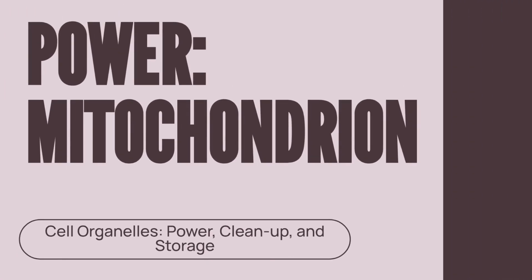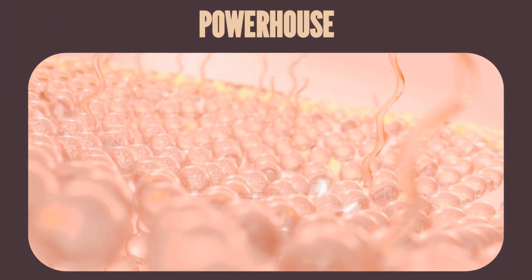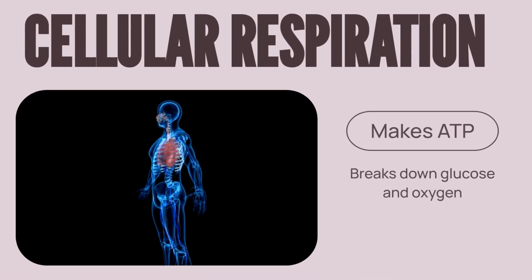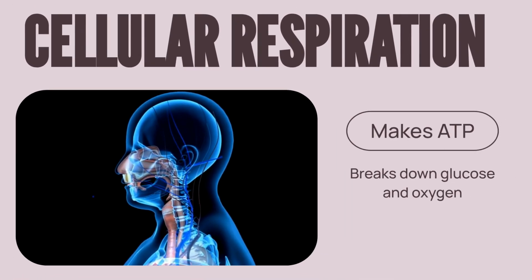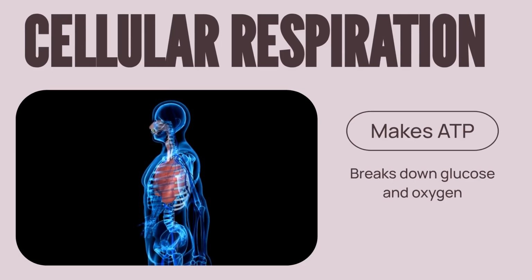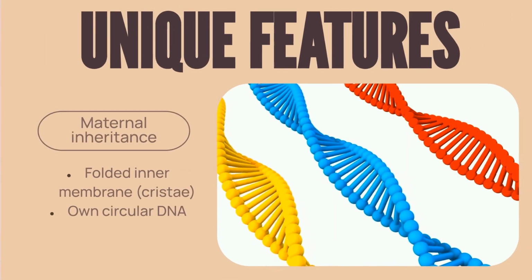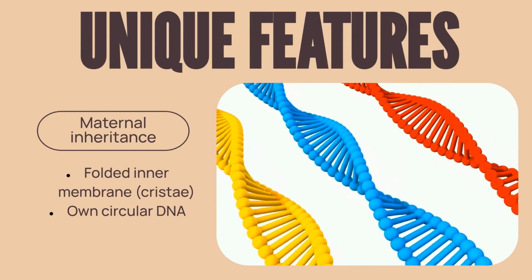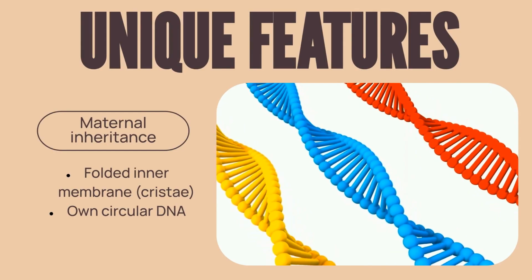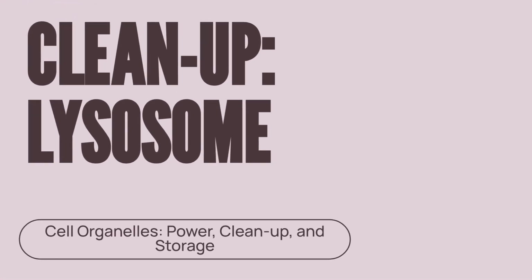Enter the mitochondrion. The mitochondrion is the powerhouse of both plant and animal cells. Through a process called cellular respiration, mitochondria break down glucose and oxygen to make ATP molecules, providing the energy for all cellular activities. Mitochondria are highly unique. They feature a folded inner membrane called cristae, and they have their own circular DNA that is inherited entirely from the mother. Next, let's look at the cell's waste management system, the lysosome.